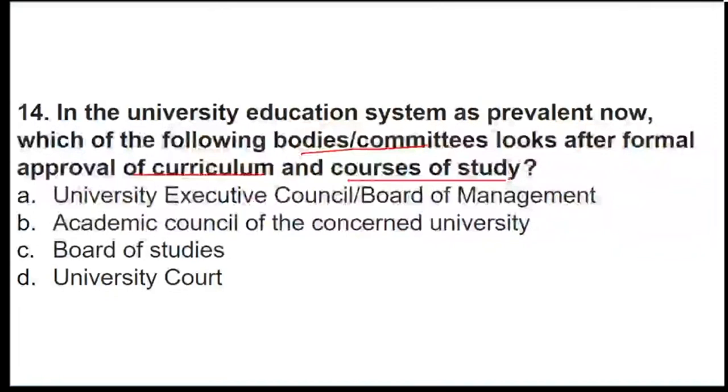Which of them talks about formal approval of curriculum? Question number 14 on the screen, everyone.